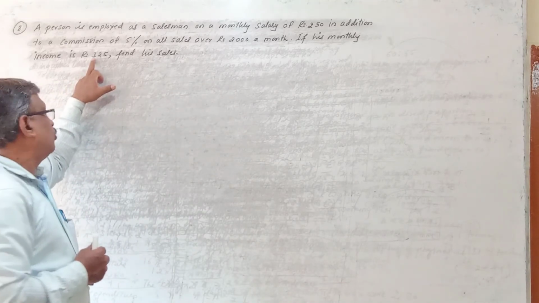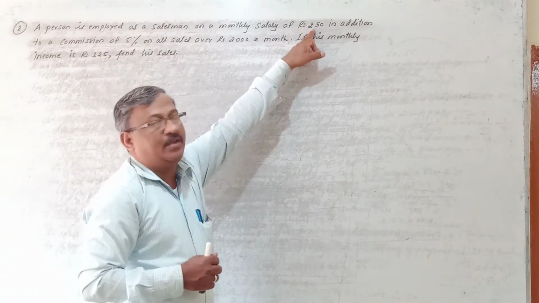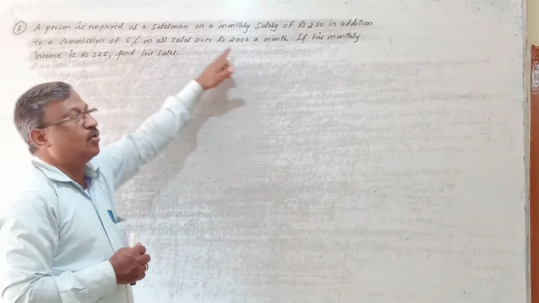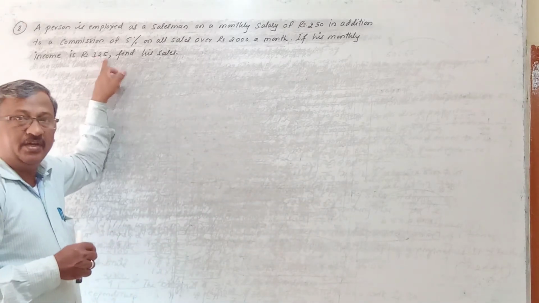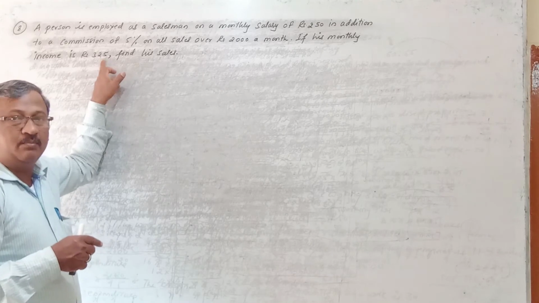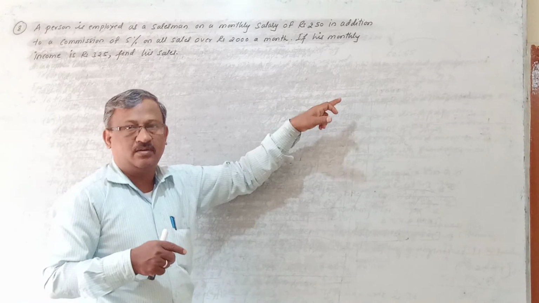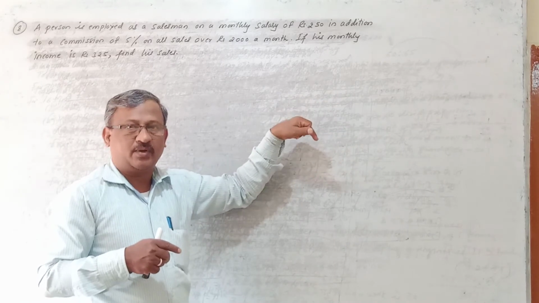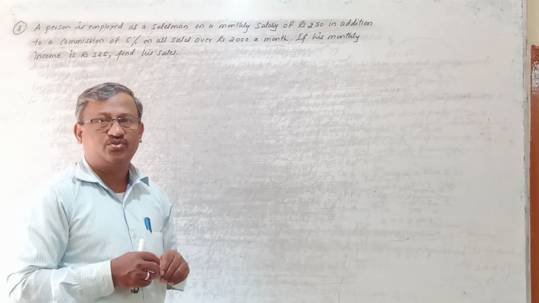Total income means monthly salary plus monthly commission on monthly sales. Always you have to see in the problem whether they have given yearly income or monthly income. In this problem they have given the monthly income and they have asked you to calculate the sales, not yearly, monthly only. So in that particular month at what price he has sold the goods, it is not known.